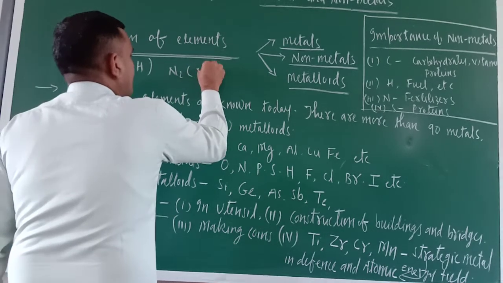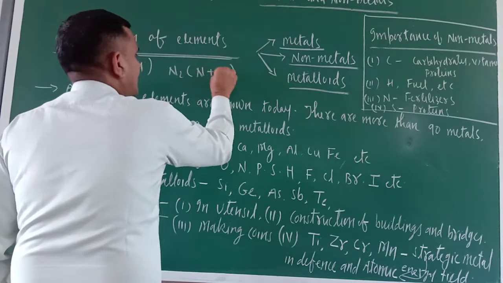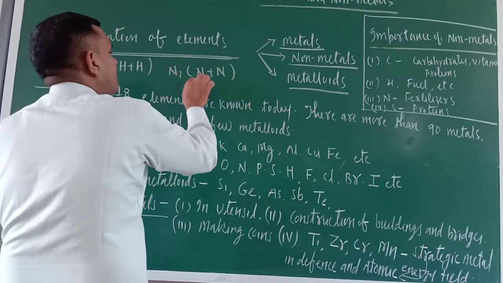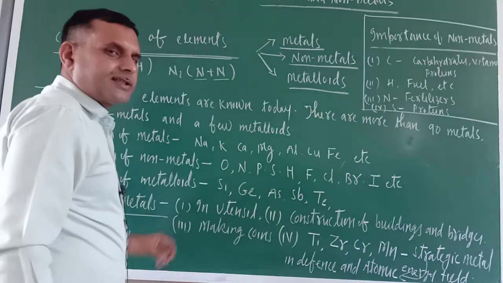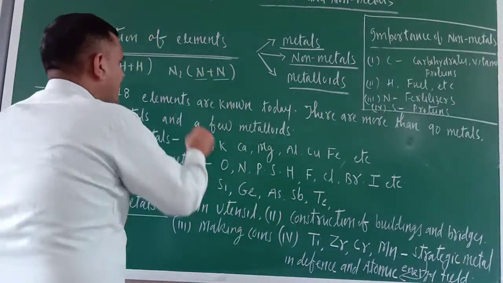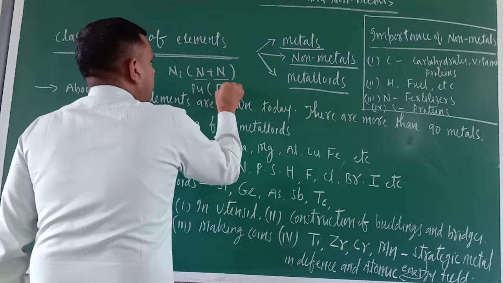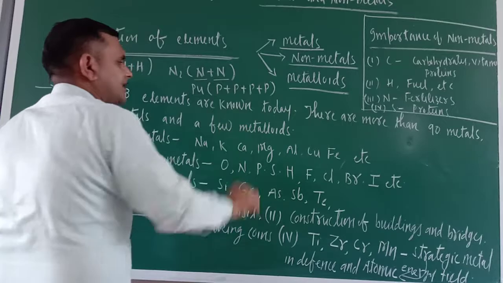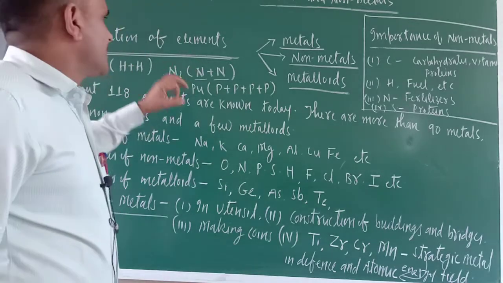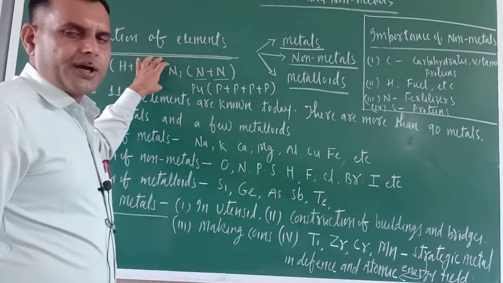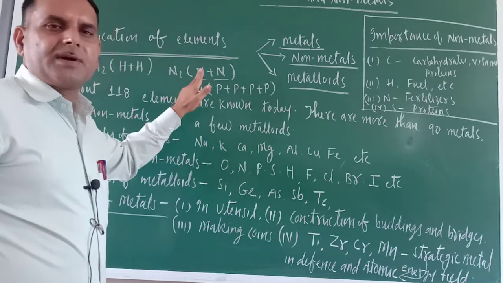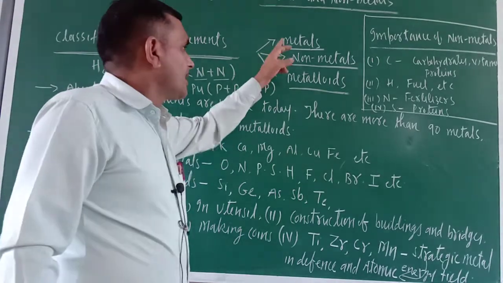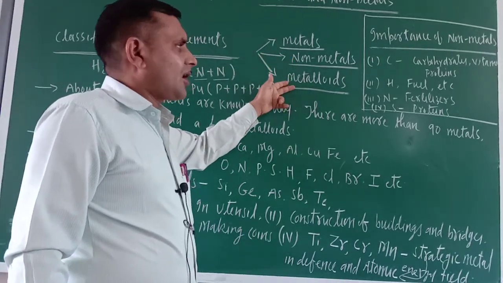N2 means what is there? Nitrogen plus nitrogen, and both atoms are similar. The N2 molecule is made up of two nitrogen atoms which are similar in all respects. P4: P and P, four phosphorus atoms are there and they are similar. So these are called elements. Elements can be classified into three categories: metals, non-metals and metalloids.